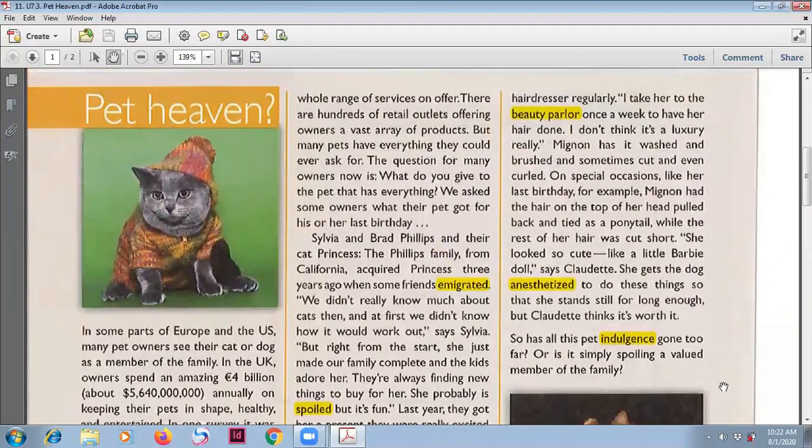And then beauty parlor. As you know, parlor is like a living room, but it is an old word. Parlor means the living room of poor people. A rich family has a living room. That's old English. So beauty parlor is a hairdresser's shop.